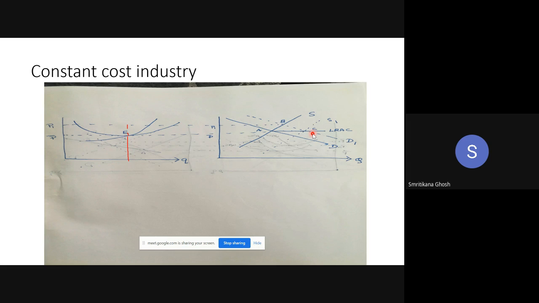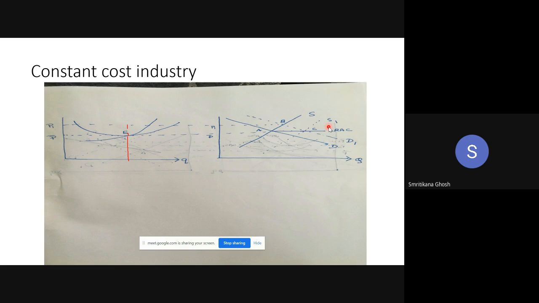Now, what is my objective? My objective is to find out the long run supply curve. How to get it? If you join the long run equilibrium points, you will get the long run supply curve. So here, if I join A and C, the line is parallel to the horizontal axis. What is the conclusion? If it is a constant cost industry, then the long run supply curve will be parallel to the horizontal axis. This is the ultimate derivation of the supply curve.